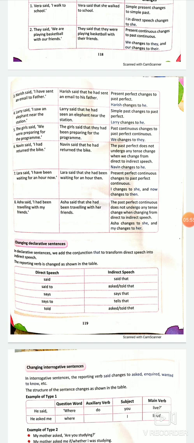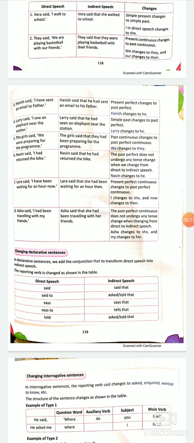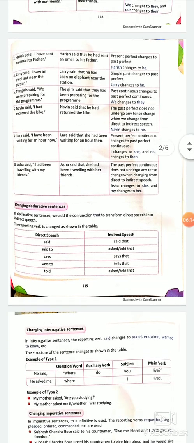Sixth one, Naveen said, "I had returned the bike." Had returned, it is past perfect. And changing past perfect is very easy because past perfect does not undergo any change during direct and indirect. So Naveen said that he had returned the bike.